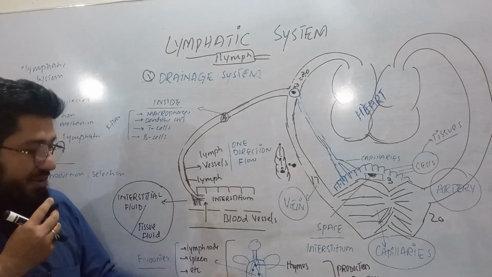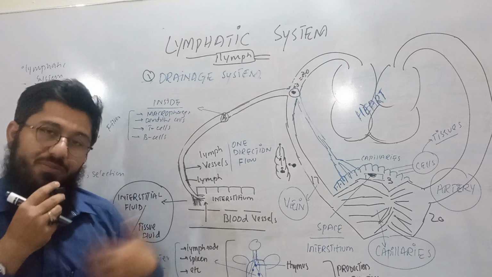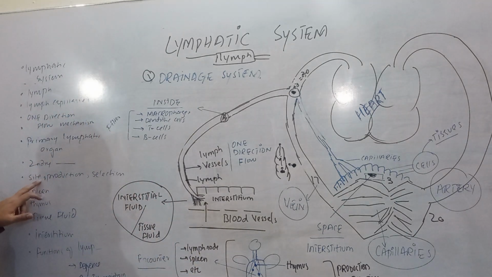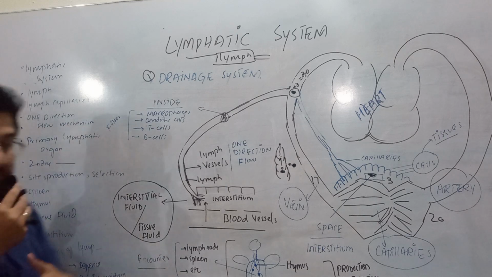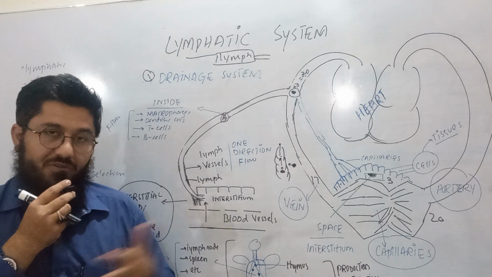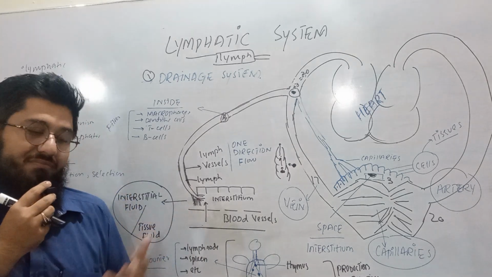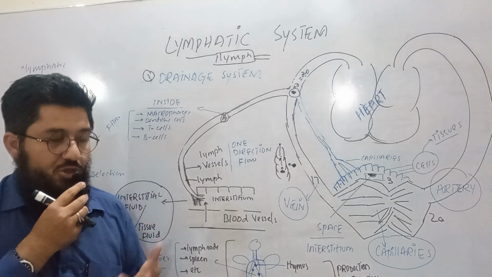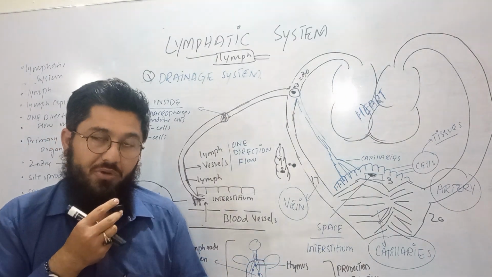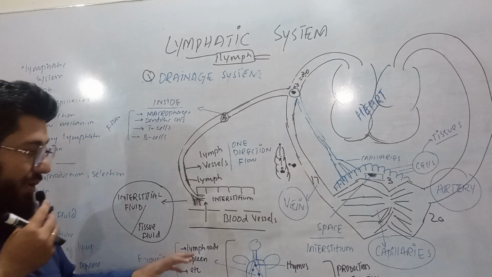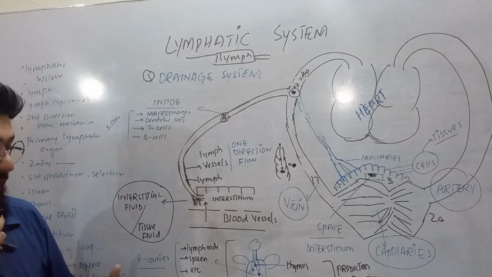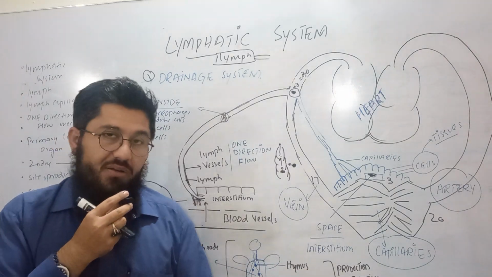Now, when you see the human body, we group the organs into primary and secondary lymphatic organs. So this was about blood vessels and nodes. Then we have some division of these nodes and organs. The thymus and bone marrow are considered the primary organs of the lymphatic system, whereas lymph nodes, the spleen, etc. are considered the secondary lymphatic organs. What are the primary lymphatic organs responsible for?